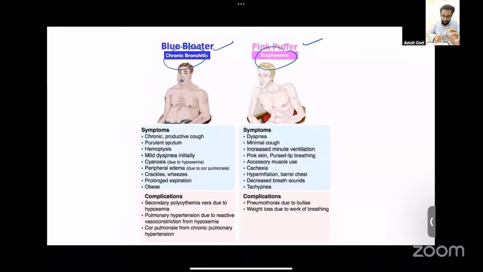Just quickly, I'll go through this. So you'll have more cough and sputum for chronic bronchitis. You'll have more hemoptysis, cyanosis, and peripheral edema. And the patients will have polycythemia, cor pulmonale, and pulmonary hypertension. Coming to emphysema, the patients will have cachexia. The patients will be having hyperinflation or barrel-shaped chest wall. And in the complications, rather than having pulmonary hypertension, they are more likely to develop pneumothorax because of the presence of emphysema and bulla.